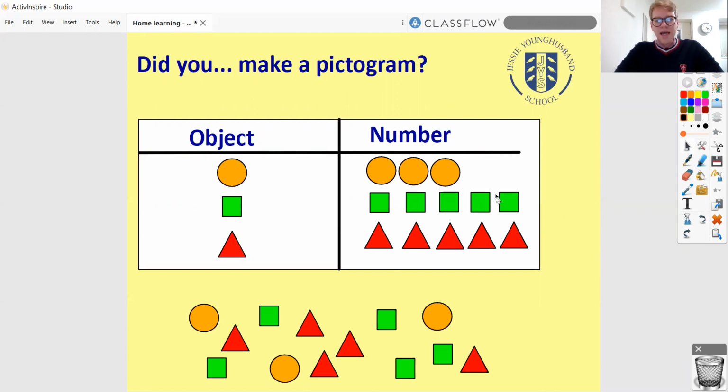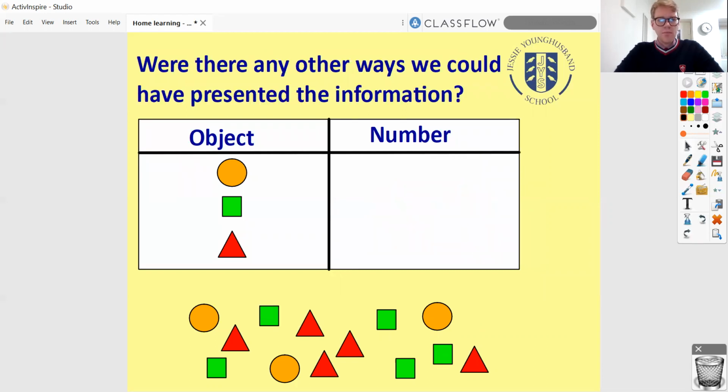It's not always the case that one picture in our pictogram equals 1 for our count, and we'll look more about that as the week goes on, but this is one way we could have presented that. Were there any other ways we could have presented the information? Maybe you were thinking about this at home. Maybe 1 or 2 of you were making something of your own.